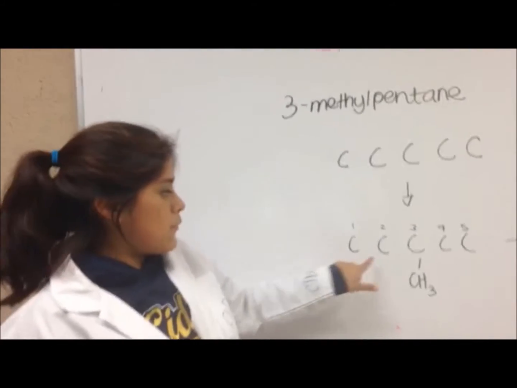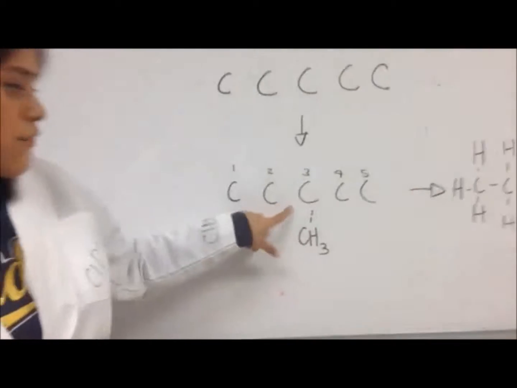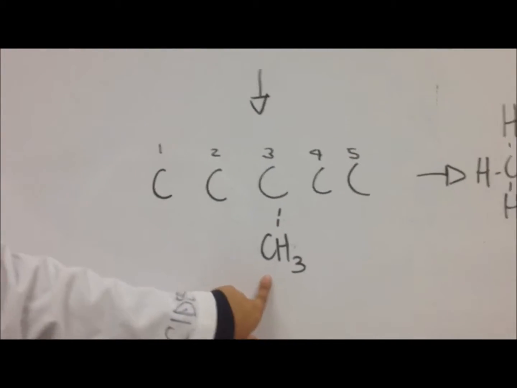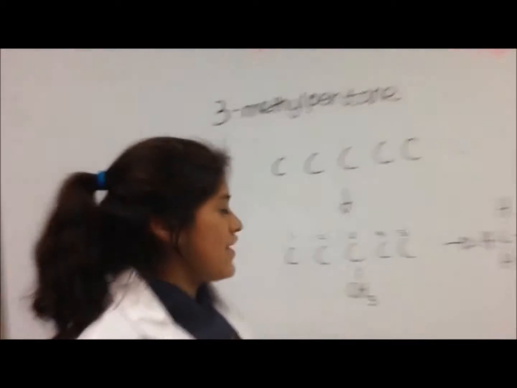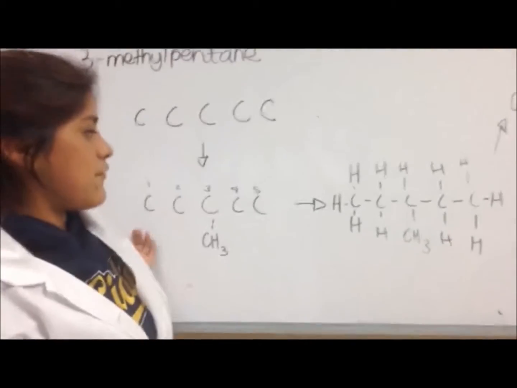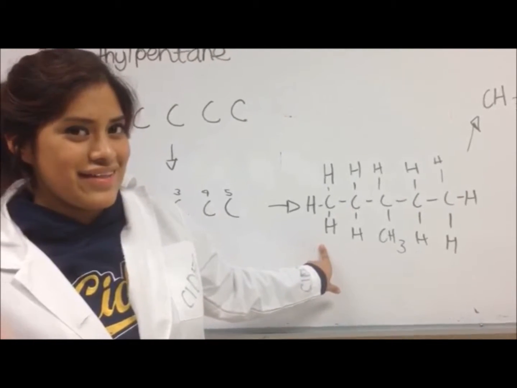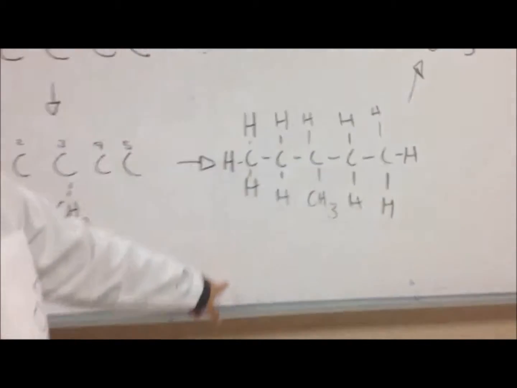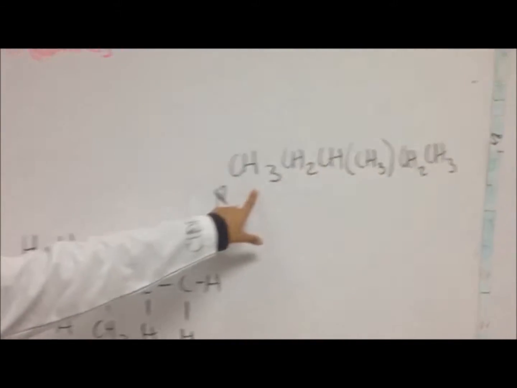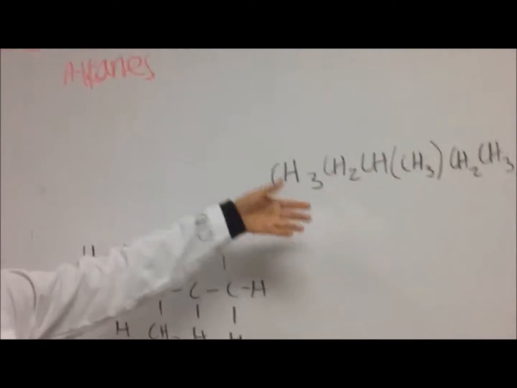So you number the carbons, and in the number 3 you add a methyl. Then after that you need to saturate the chain you had before with hydrogen. After that you only condense the formula and it should look something like that.